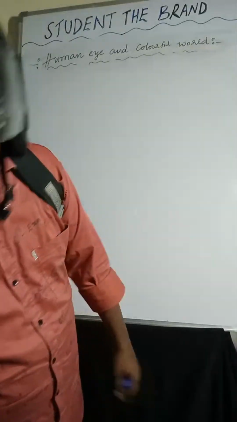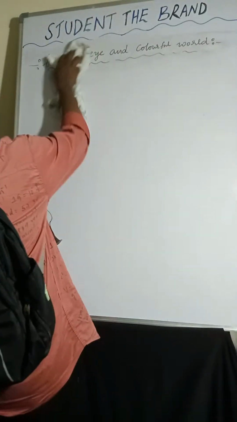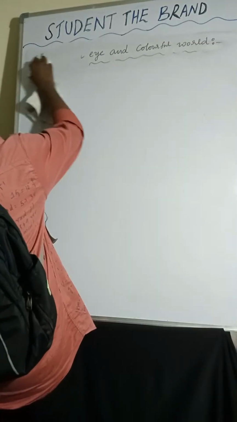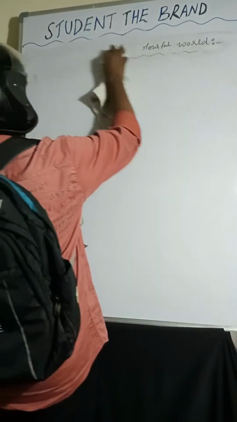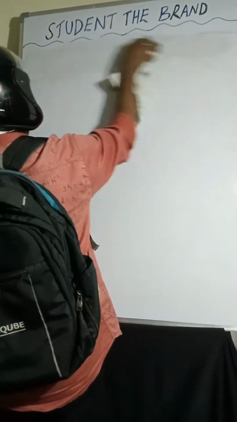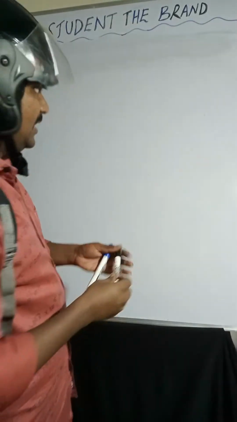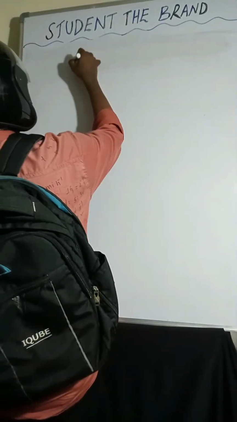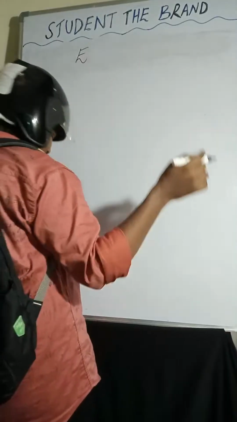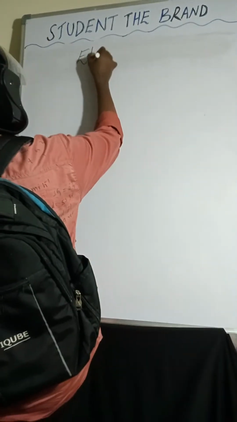Finally, the third chapter: electric current. The rate of flow of charge is called electric current.